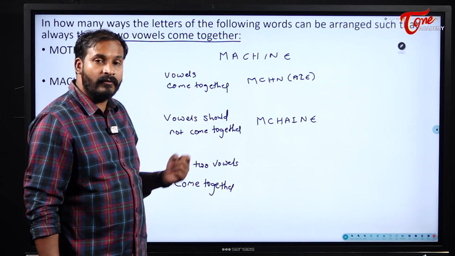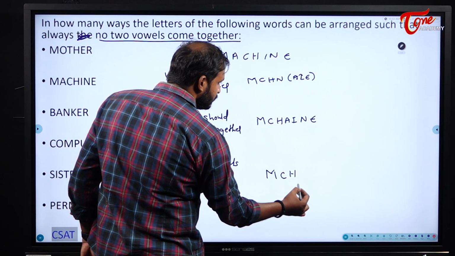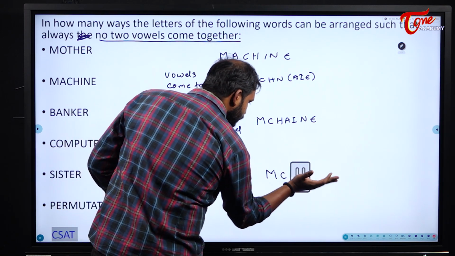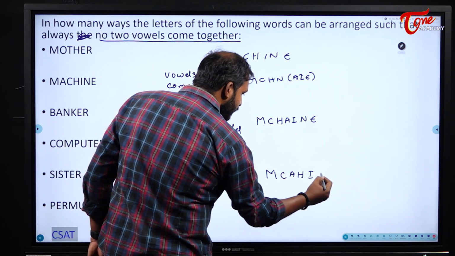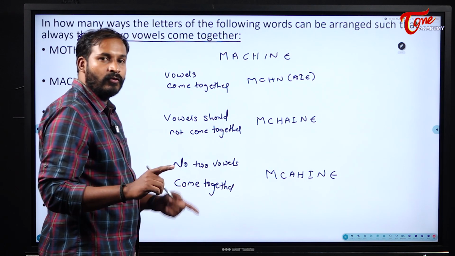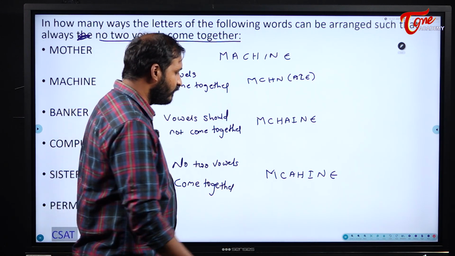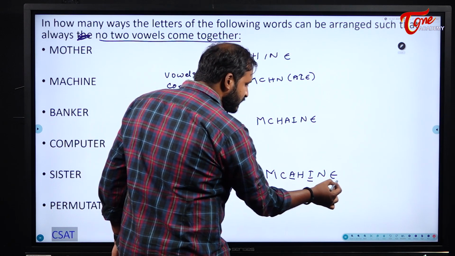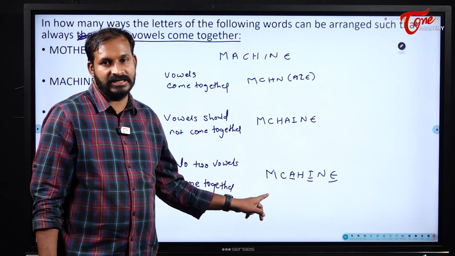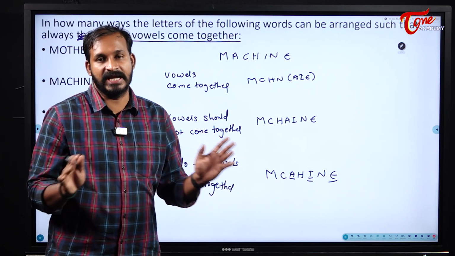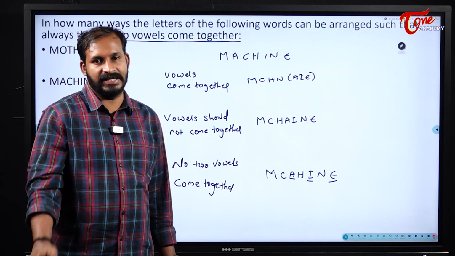Now, no two vowels should come together means, see here, M, C, H or else M, C, A, H, I, N, E. Definitely no two vowels should sit side by side. No two vowels come together means this is the case, students. They should never be side by side. Any two vowels cannot be placed side by side.